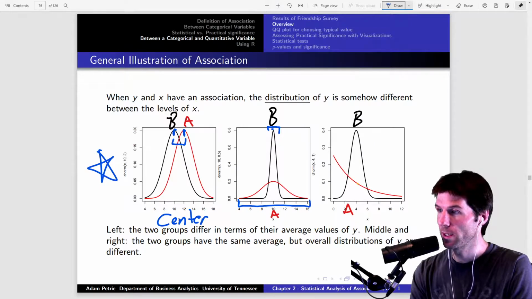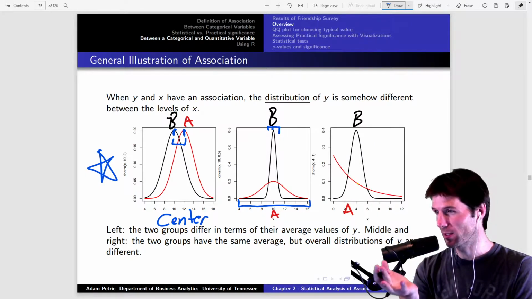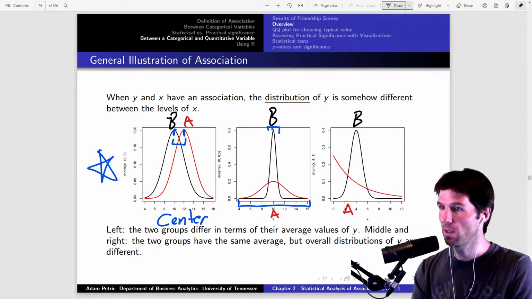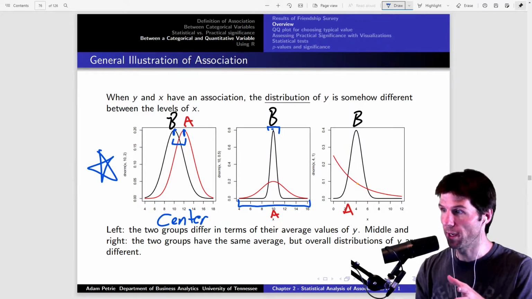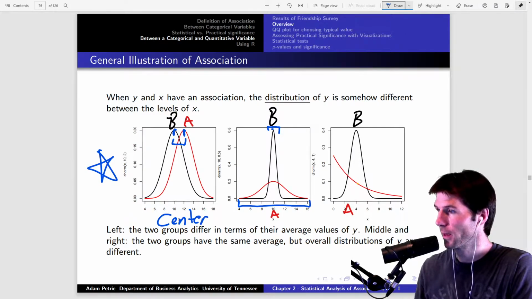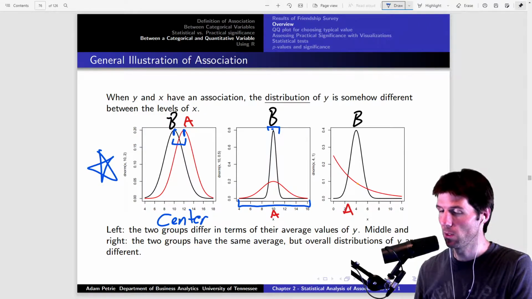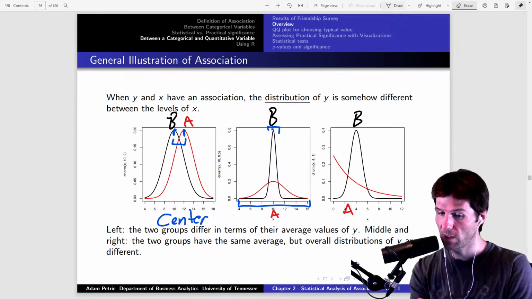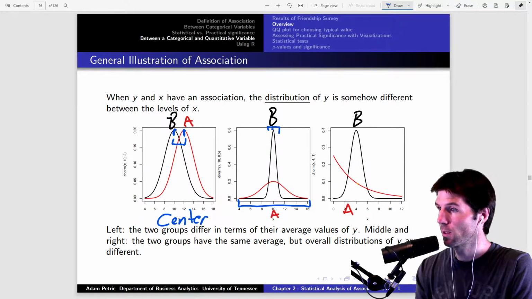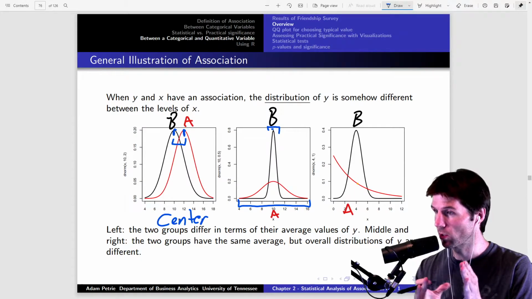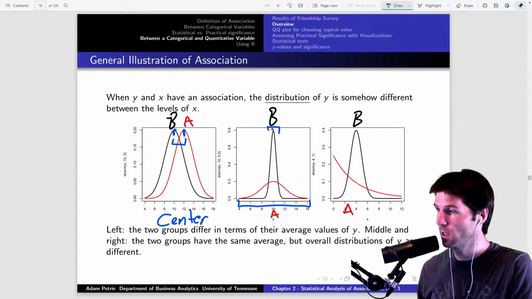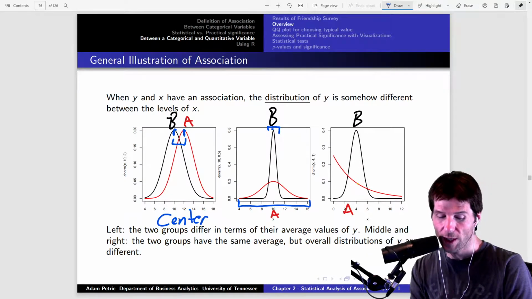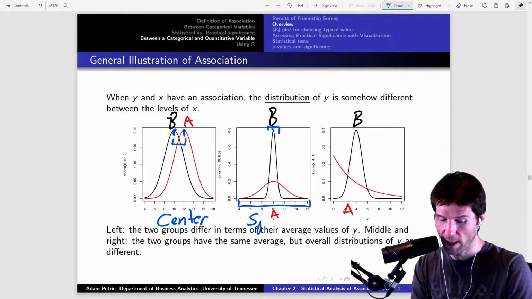So remember, univariate quantitative data is like histograms, which we basically see here. And now you see differences in the what. The red distribution is more what out than the black distribution here. So now we see a difference in the what's of the distributions in the second graphic. The first one had different centers because they have different, like, where the center of the distribution's at. The second one has different max or min, which is actually a great answer right there. That's a measure of spread. We have different spread.